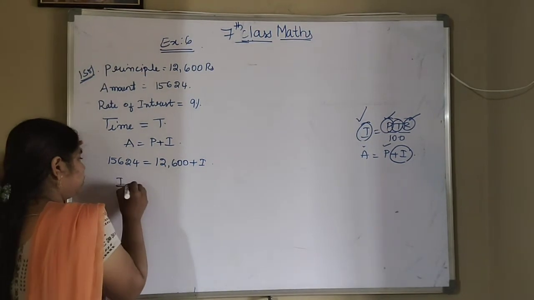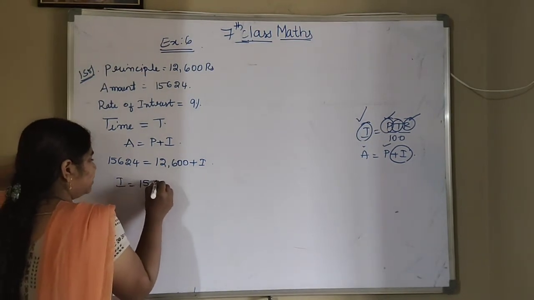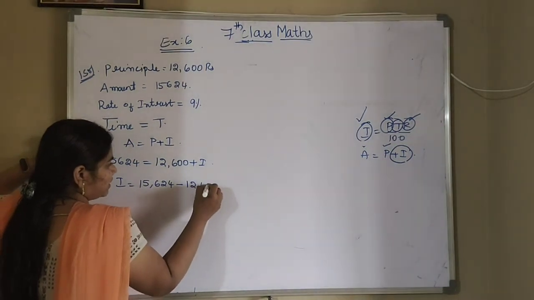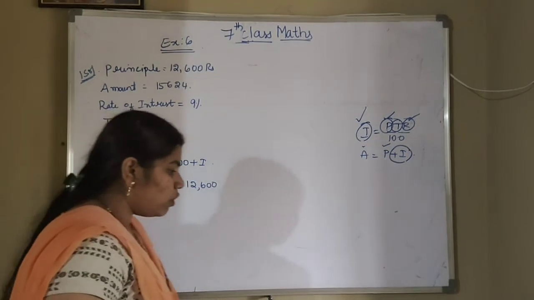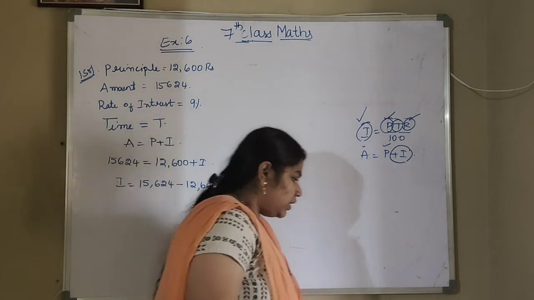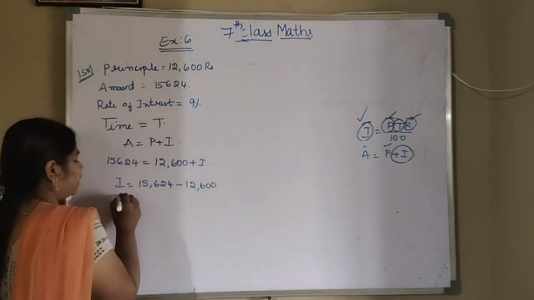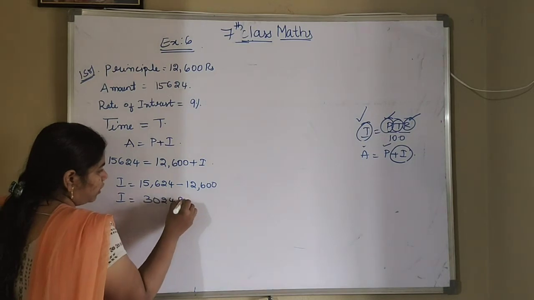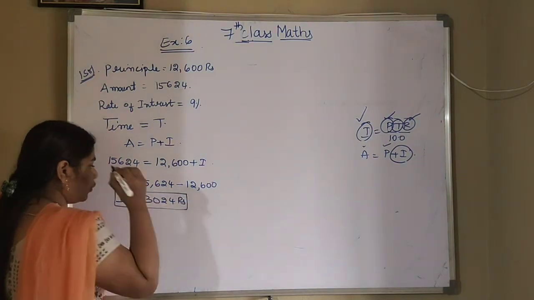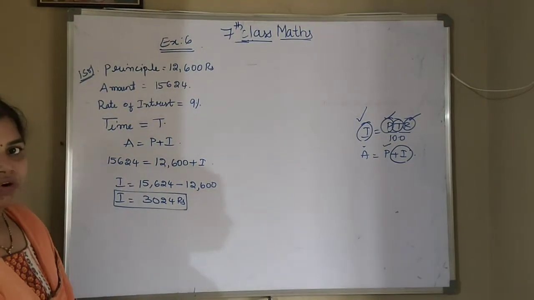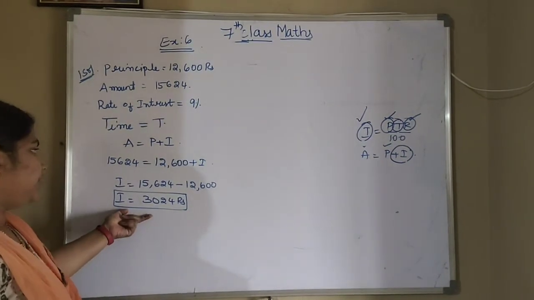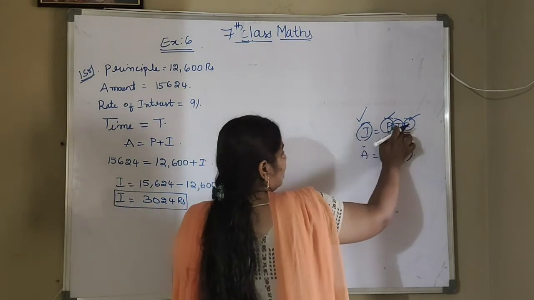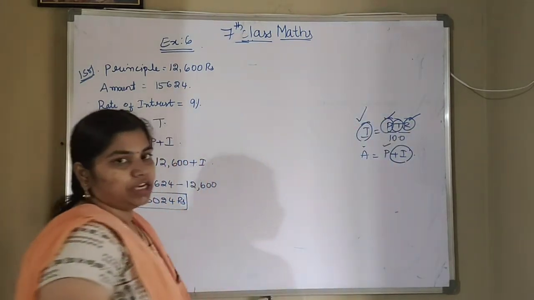I is equal to 15,624 minus 12,600. From the amount value I am subtracting the principal value. So how much will you get? I is equal to 3,024 rupees. So the interest value you got is 3,024 rupees. Now you got the interest value. We know the P value, R value and I value. Now we can find the T value also.